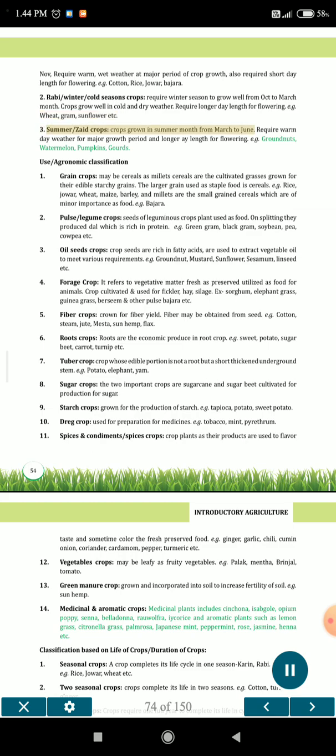3. Summer, Zaid crops: crops grown in summer months from March to June. Require warm day weather for major growth period and longer day length for flowering, e.g. groundnuts, watermelon, pumpkins, gourds.